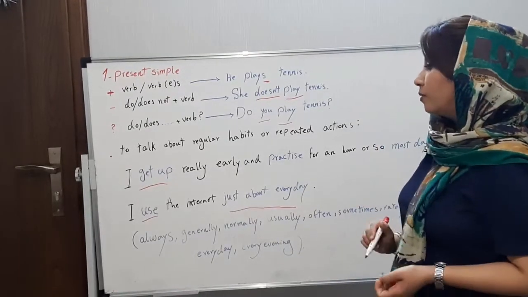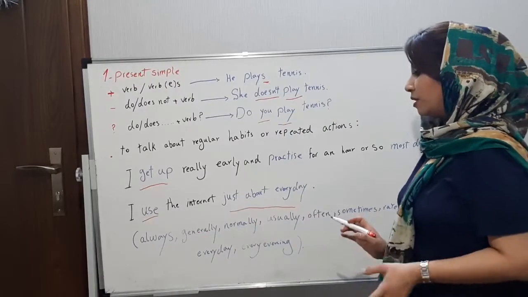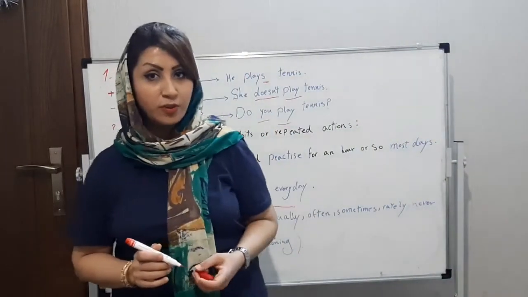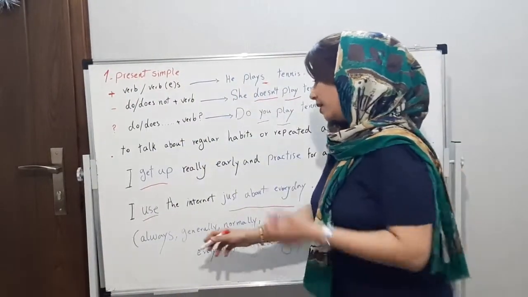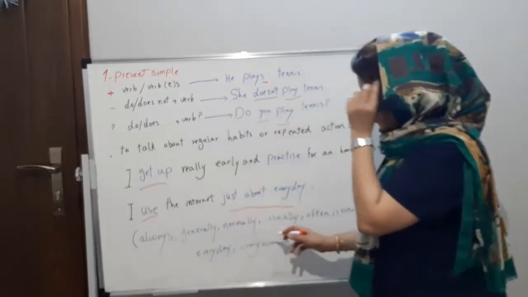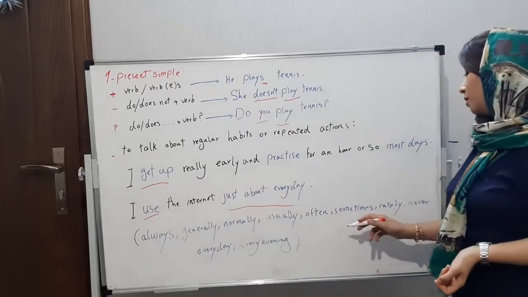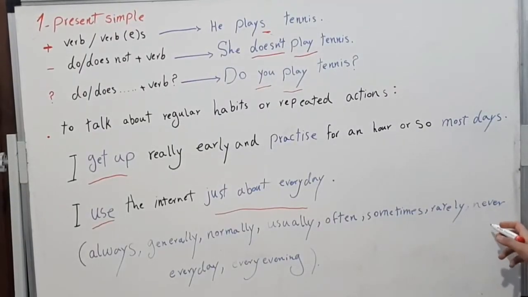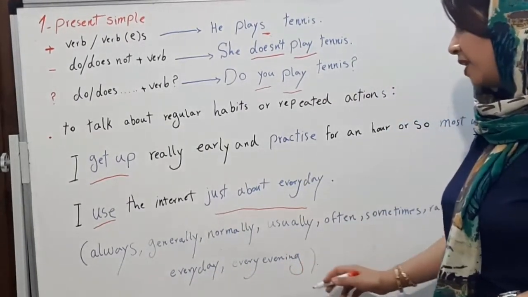Now, we have some words here, and they are adverbs of frequency, and you can use them in present simple, like always, generally, normally, usually, often, sometimes, rarely, never, every day, every evening.